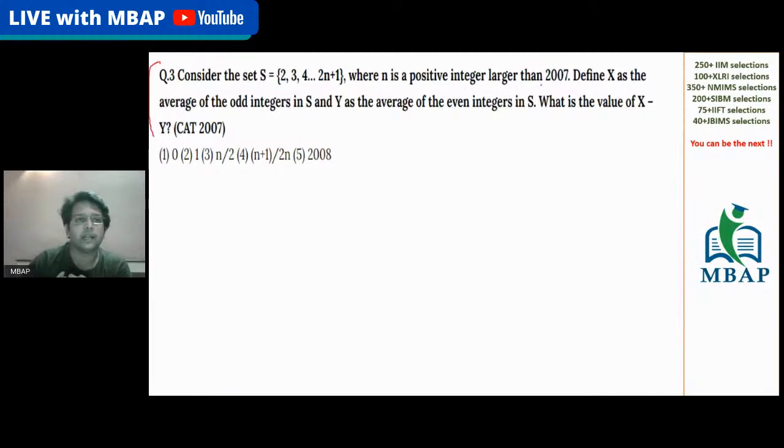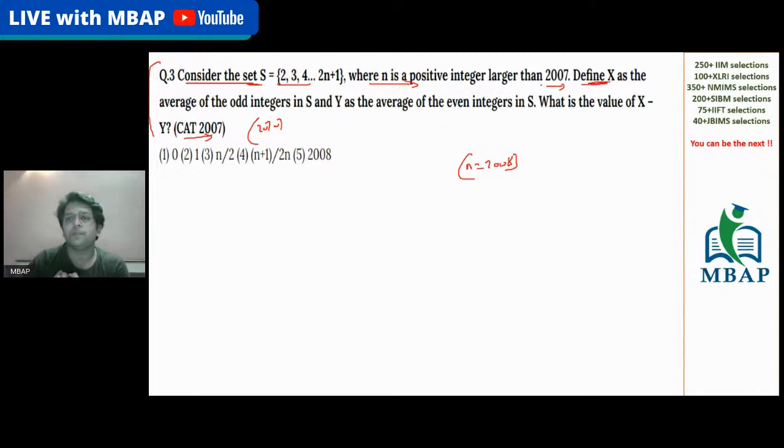The question says, consider the set S, which has values of 2, 3, 4 till 2n plus 1, where n is a positive integer larger than 2007. So the closest value which I can consider for n will be 2008. Why? Because this is the question which came in 2007. If the same question comes in 2020, the value will just change. The formatting will not change. Please don't worry about that.